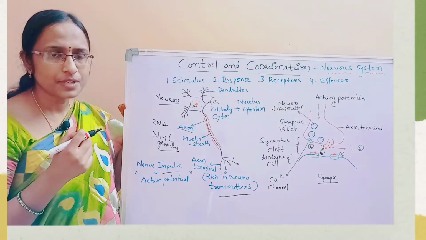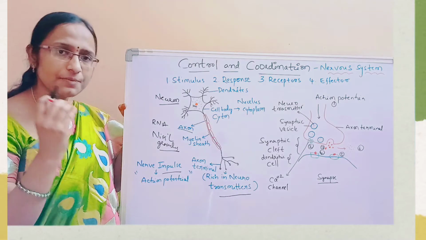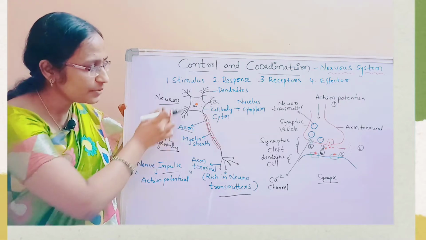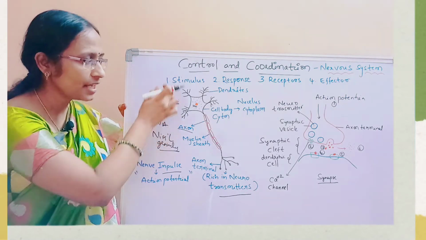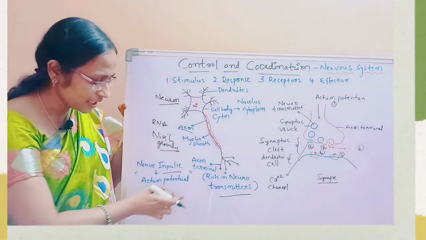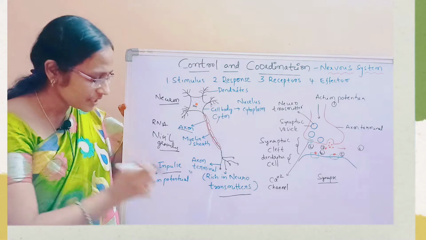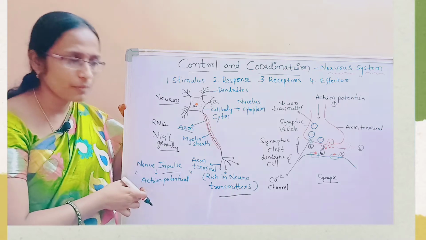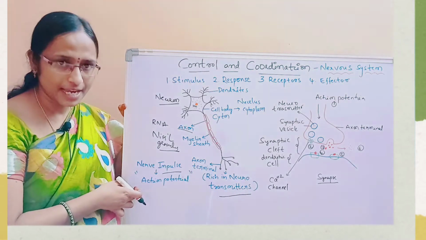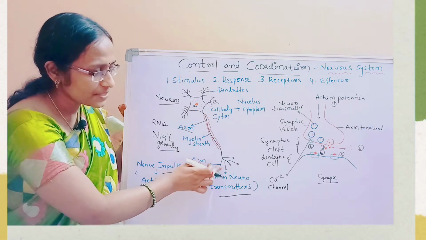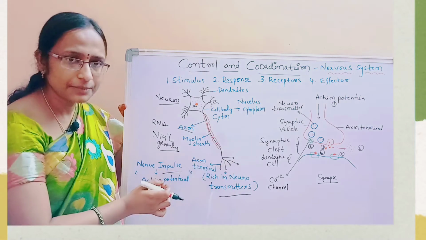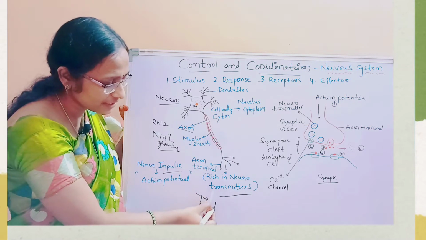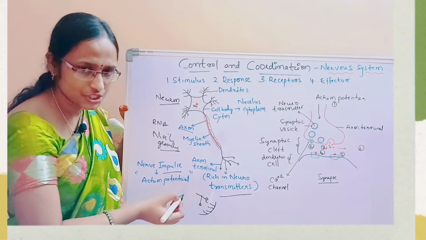What does this nerve impulse mean? Any change, any physical change, any behavioral change or any chemical change is converted into stimuli, and this stimuli will be identified by the neuron and transmitted through the neuron in the form of an electrical potential. That is called action potential. That means information passes through the neuron in the form of nerve impulse or action potential. Now when we observe the axonic terminal, one neuron's axonic terminal will always be attached to another neuron's dendritic portion.